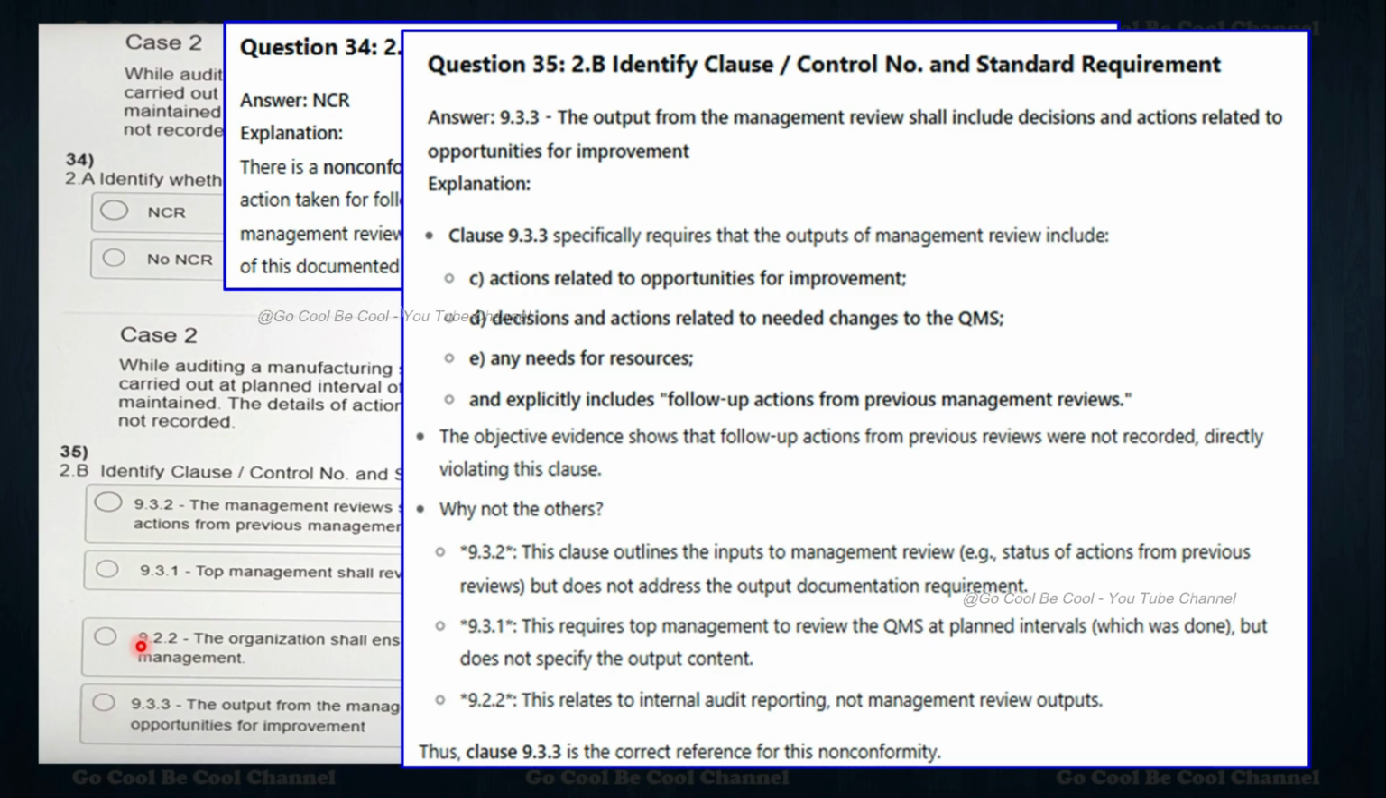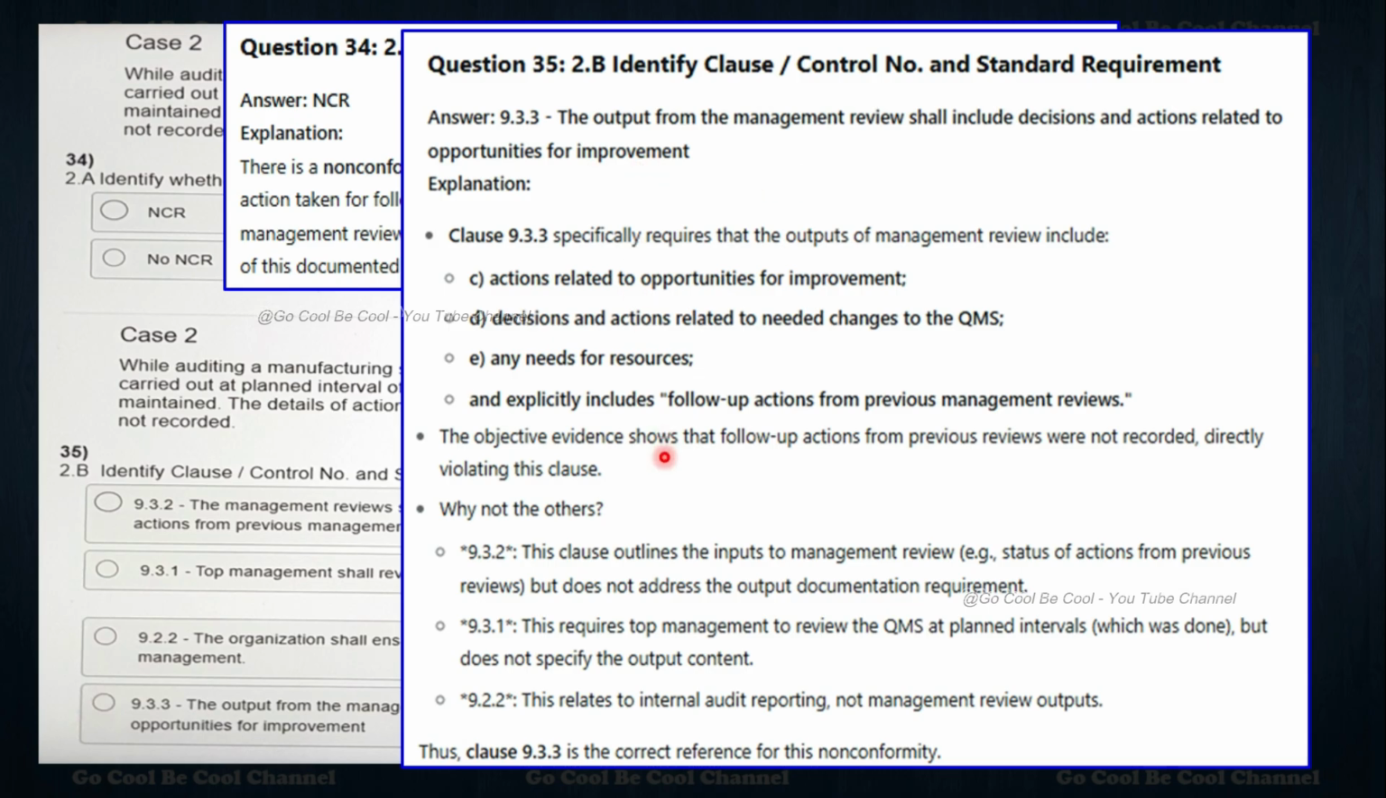So you have to take your 9001 manual, the 9001 standard. 9.2 uses internal audit to examine the conformance and then performance. 9.3 talks about carrying out management reviews and documenting your results. So now our answer is 9.3.3. The output from the management reviews shall include decisions and then actions related to the opportunities for improvement.